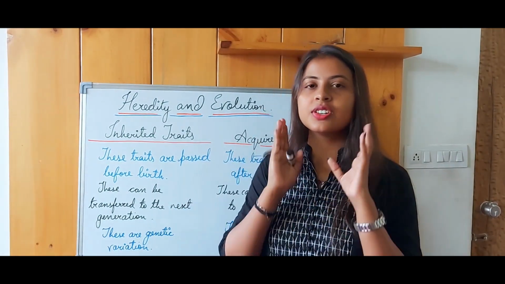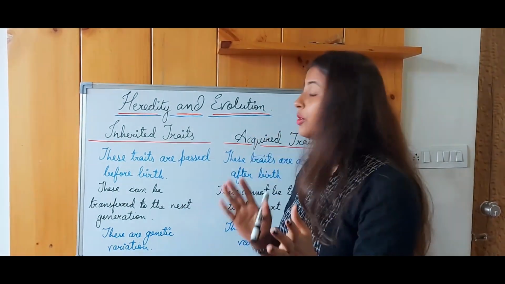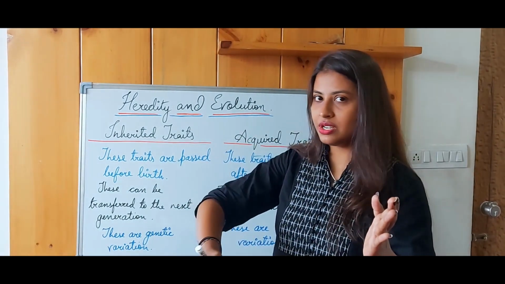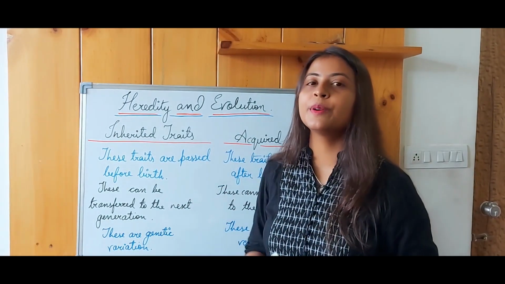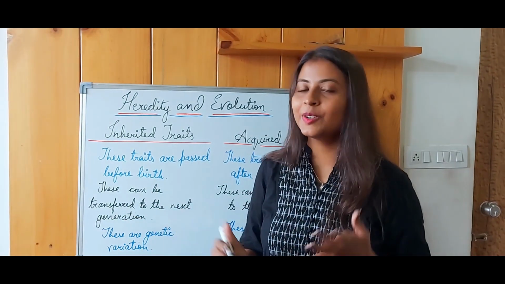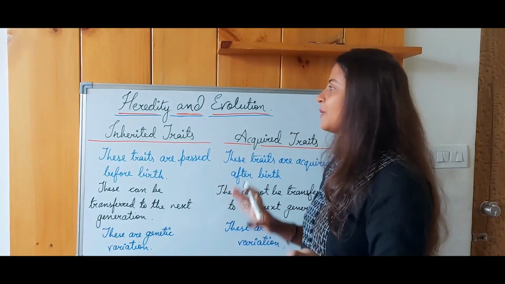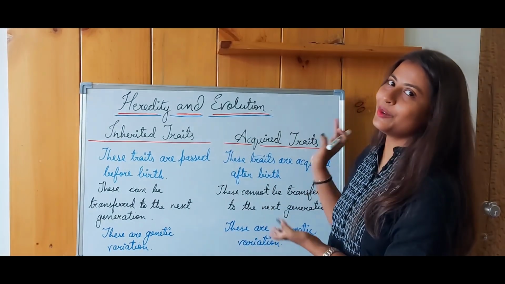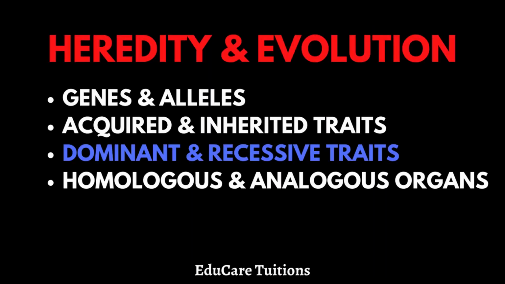If the variations occur in the genes, then only would they be passed on to the next generation, but variations brought about in the other cells of the body cannot be passed on to the next progeny. Okay, so I hope you've understood the difference between inherited traits and acquired traits.